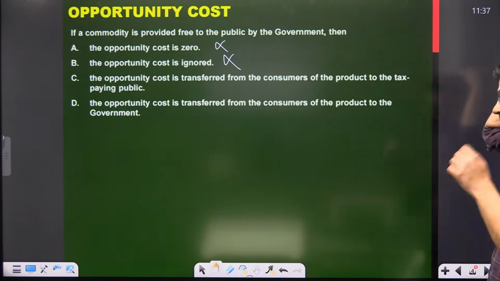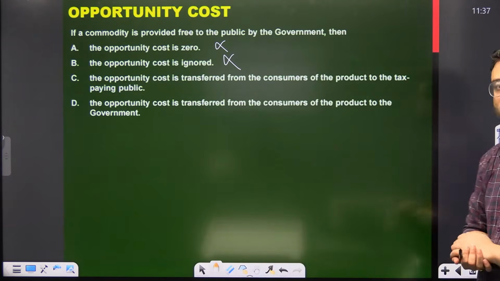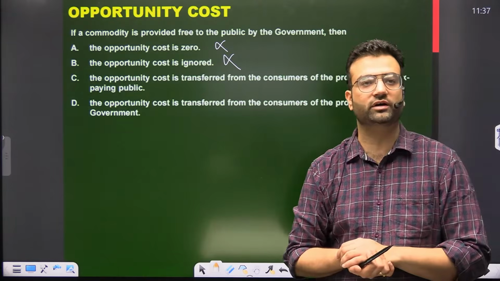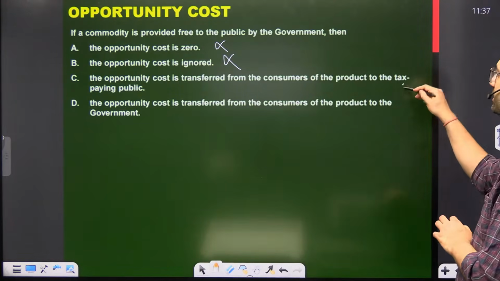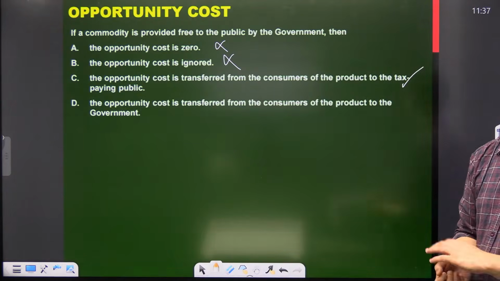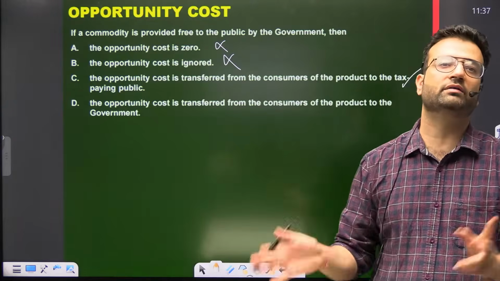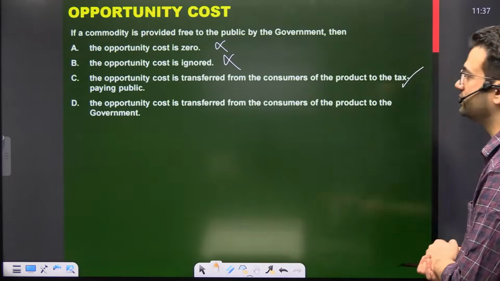Third, the opportunity cost is transferred from the consumer of the product to the tax paying public. Now this is the correct statement, because we people pay the taxes, and from that amount the government provides the freebies, the benefits to the poor people. So the third option is correct.